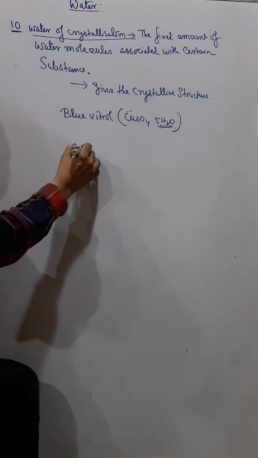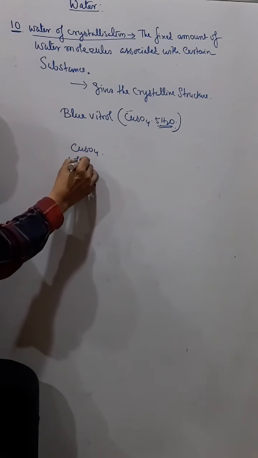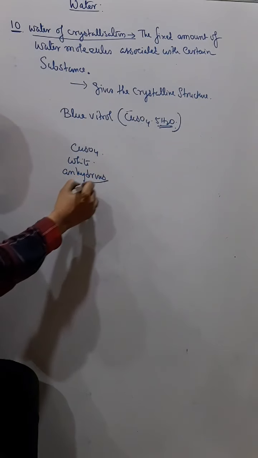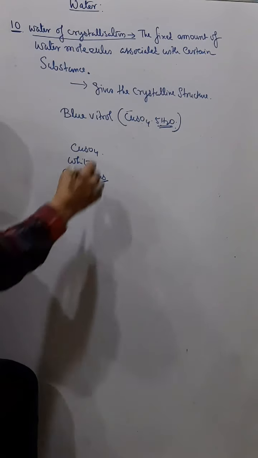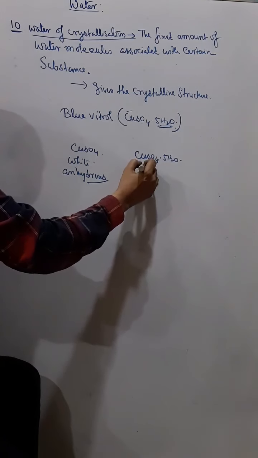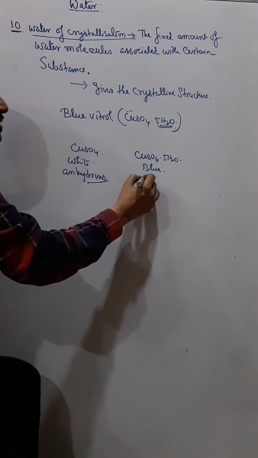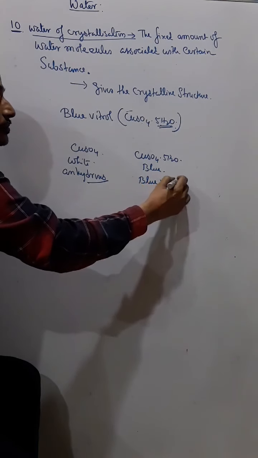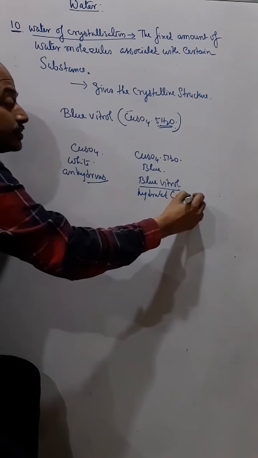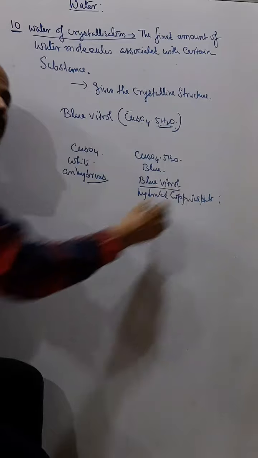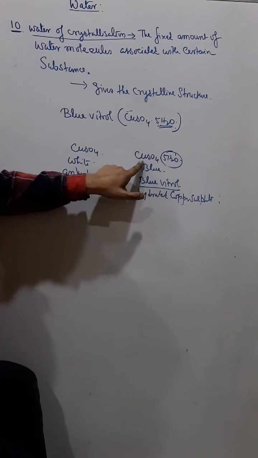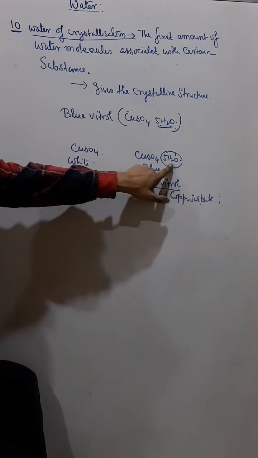Now when I say only copper sulfate, CuSO4, this is white in color, and this is anhydrous copper sulfate. But this CuSO4·5H2O, this is blue in color, also known as blue vitriol, and this is hydrated copper sulfate. So these are fixed molecules of water. Now this is fixed, that means always with copper sulfate there will be 5 molecules of water.